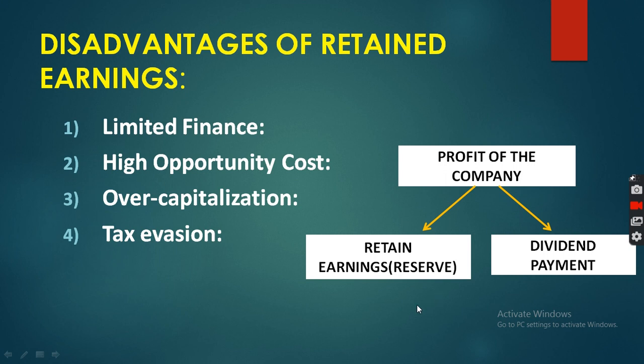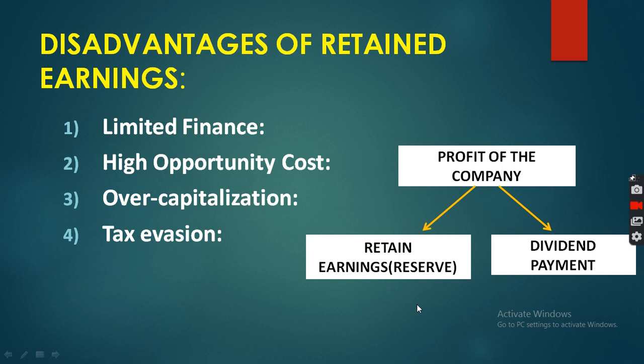Clear? Then the fourth one here is tax evasion. Tax evasion generally means tax hiding. Tax evade means unethically the company pays less tax to the government.